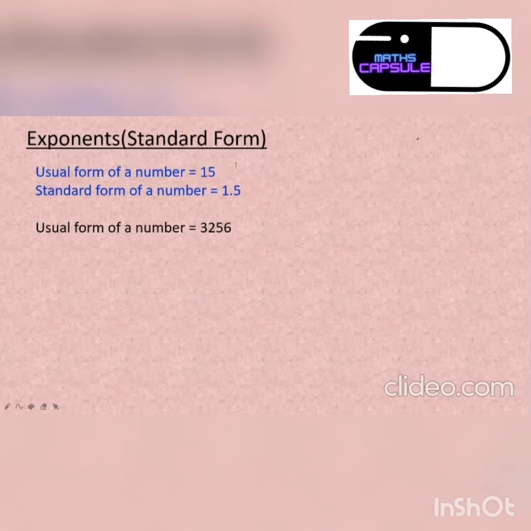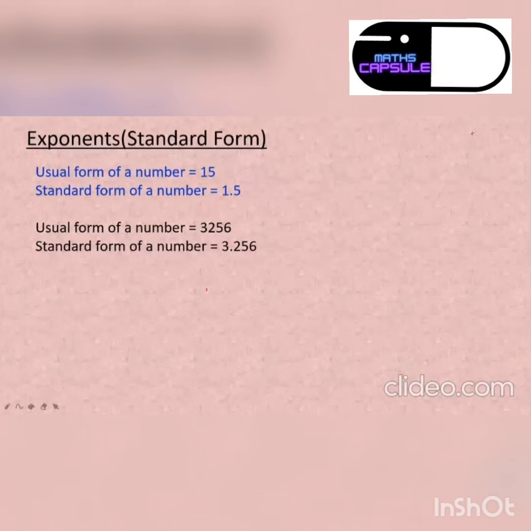So I was telling you the standard form of a number is what? The decimal should be after one digit, after a single digit, not before a single digit. So the standard form of this number shall be 3.256. Am I clear? Yes, all of you. It is not before one number. Decimal should be after one number. Okay? Let's see the next one.